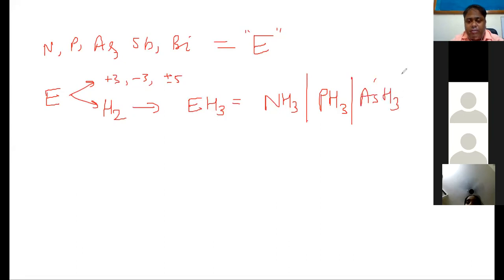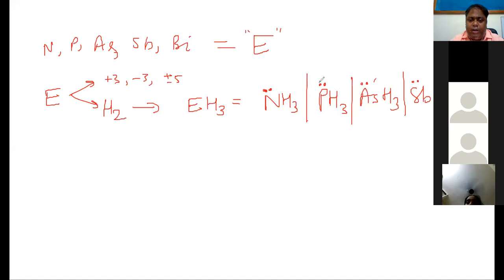arsenic hydride, antimony hydride, and bismuth hydride. Now, what question can be asked from the hydrides part? What do hydrides do? There are two things. Either they will act as a Lewis base. So the examiner can ask you how you relate their basic property, the Lewis basic property.